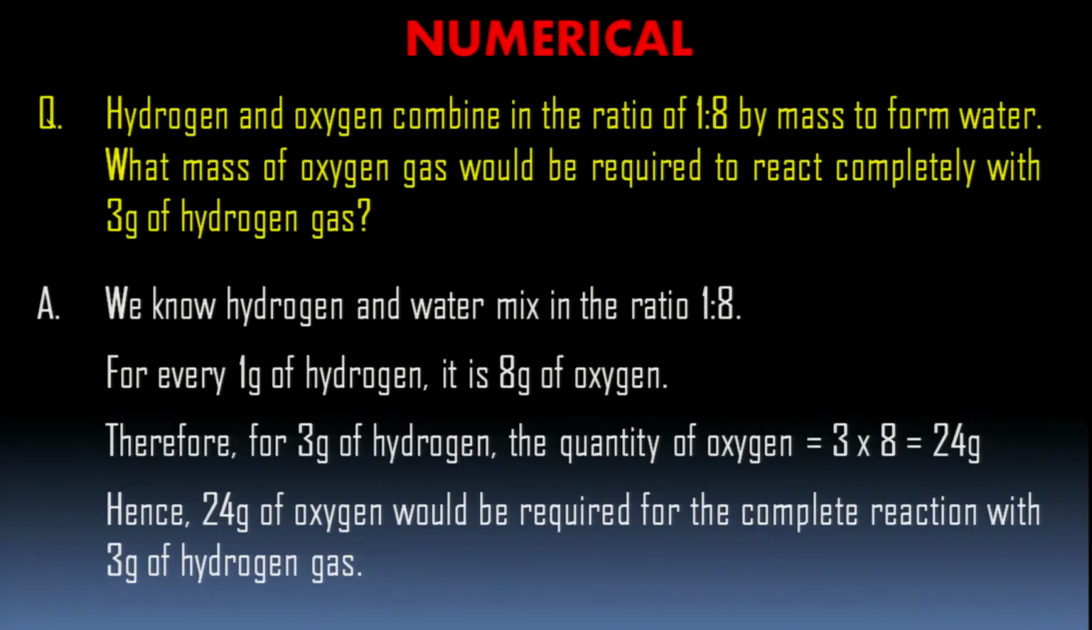When hydrogen is 1 gram, oxygen is 8 grams by mass and we form water 9 grams. When hydrogen is 3 grams, what will be the mass of oxygen? Into 8, that is 24 grams. Simple unitary method. Okay, children? So, 3 grams of hydrogen reacts with 24 grams of oxygen to form how many grams of water? 3 plus 24, 27 grams of water. I think, children, you are clear with this?